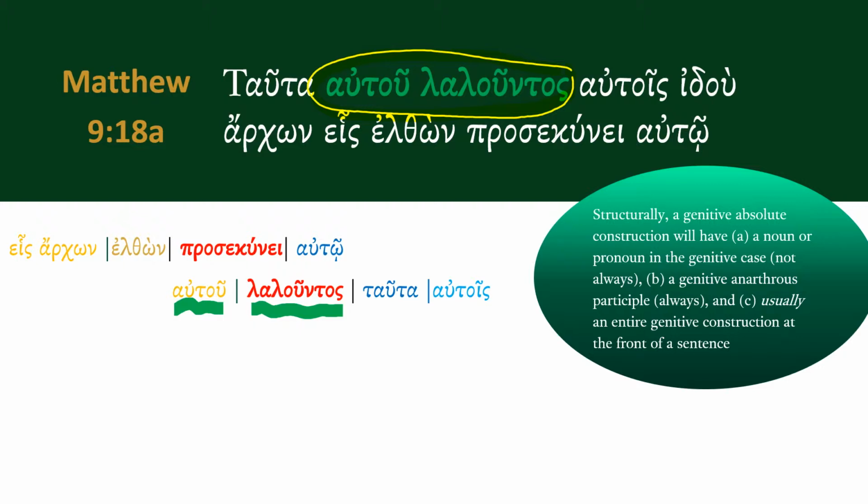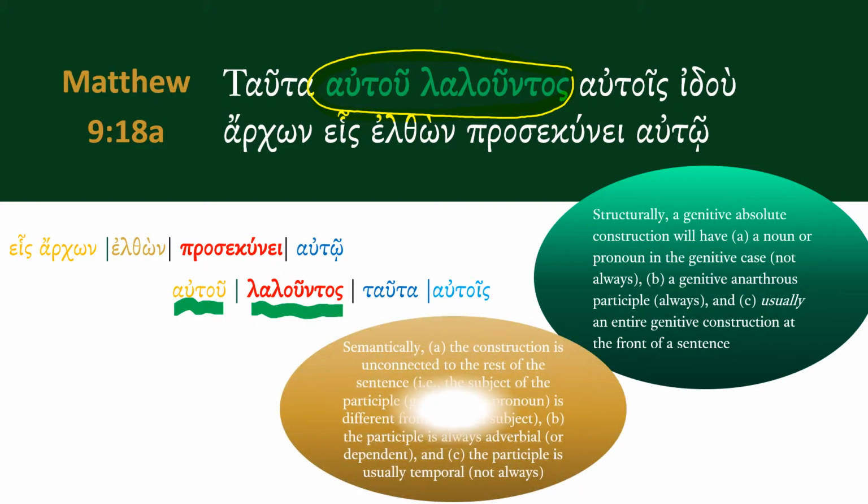Semantically, there are also three things to take note of. The first is that the genitive absolute construction is unconnected to the rest of the sentence, and it has its own subject. In this case, we can see that aftu here is the subject of laluntos, whereas we have a different subject for the main verb, pras ekuni.